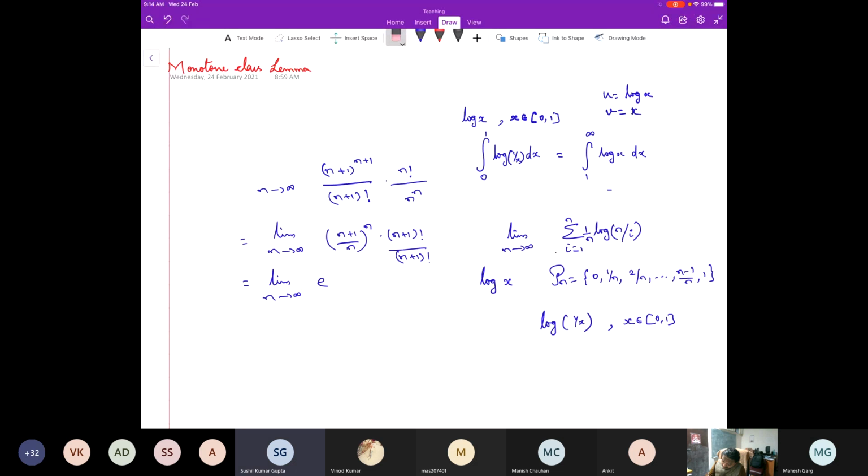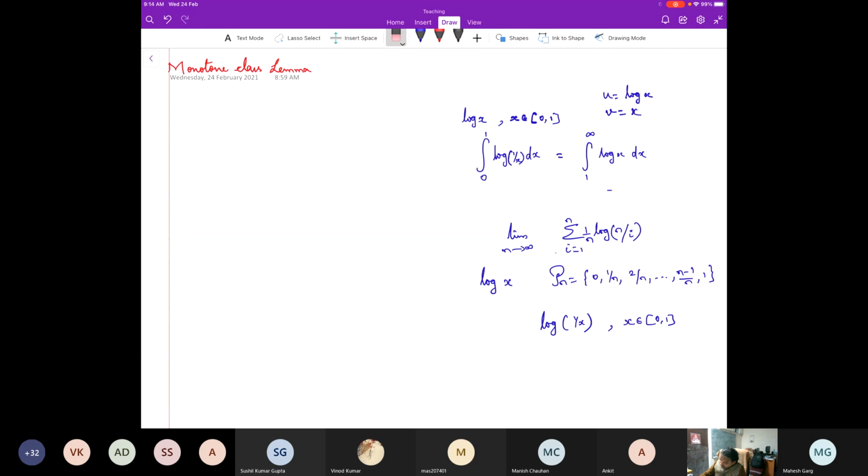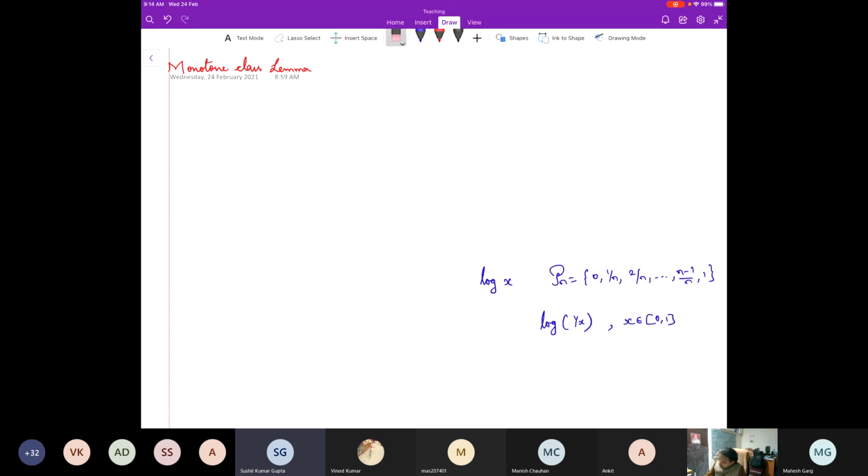Sir, any alternative method to solve such kind of question? Maybe you'll have to look into the book where you have taken this. Which book? S. Chand. Okay, maybe I don't know. If they have said something about so-called improper integrals, then one may at least give a try, but otherwise it is beyond reach.